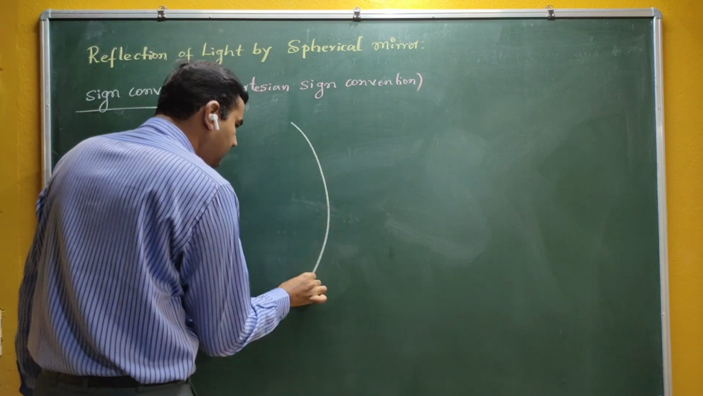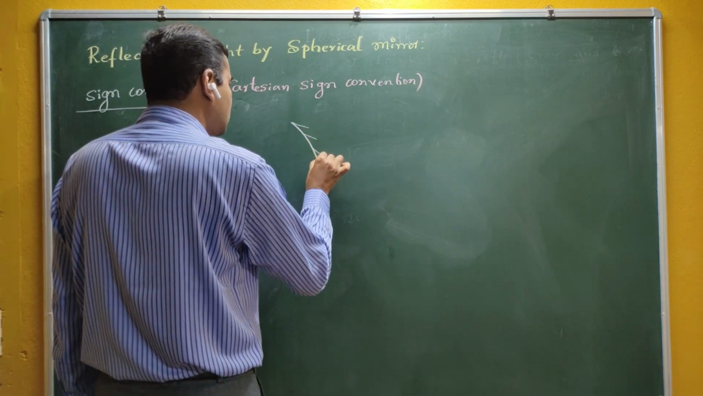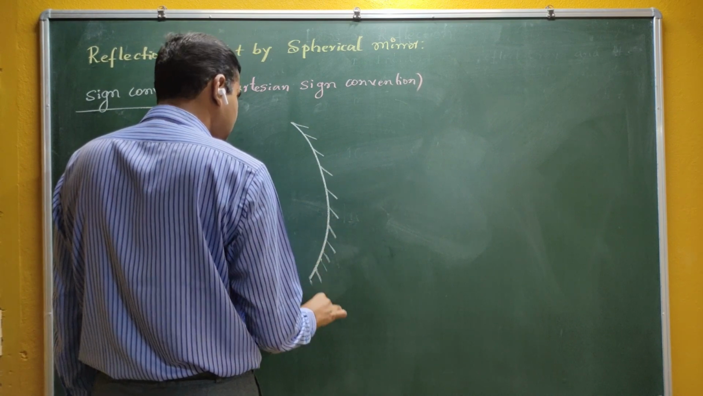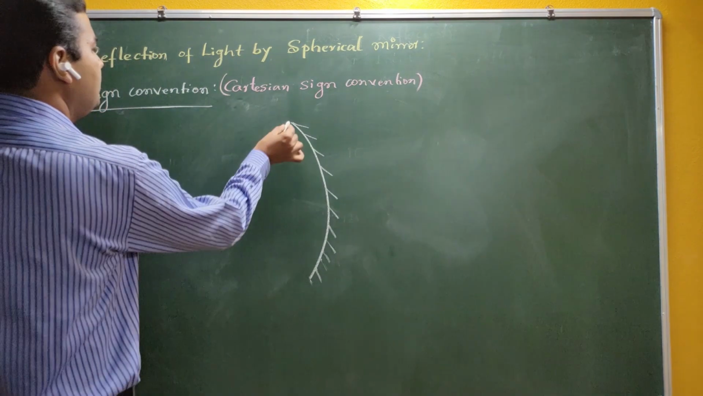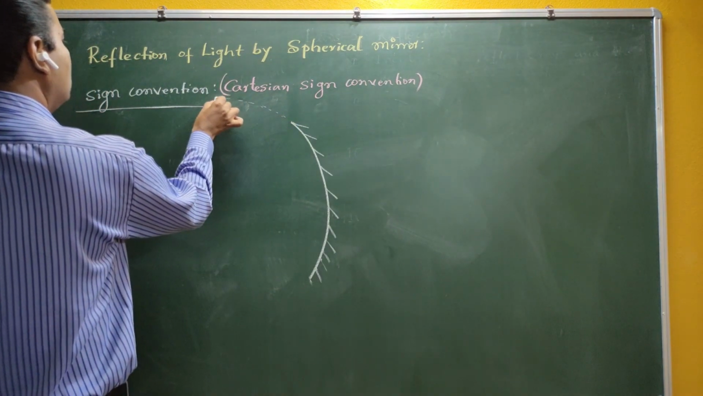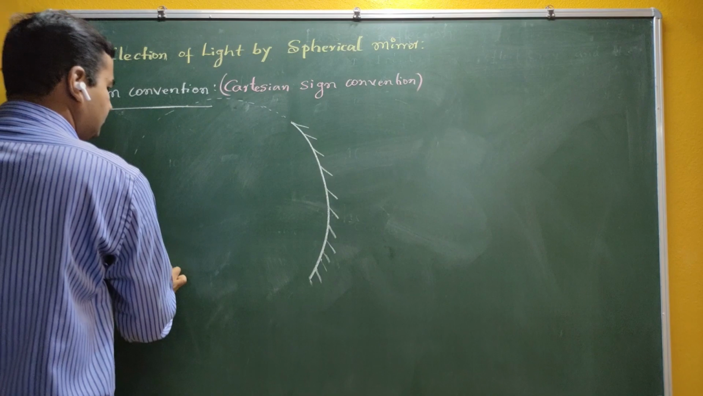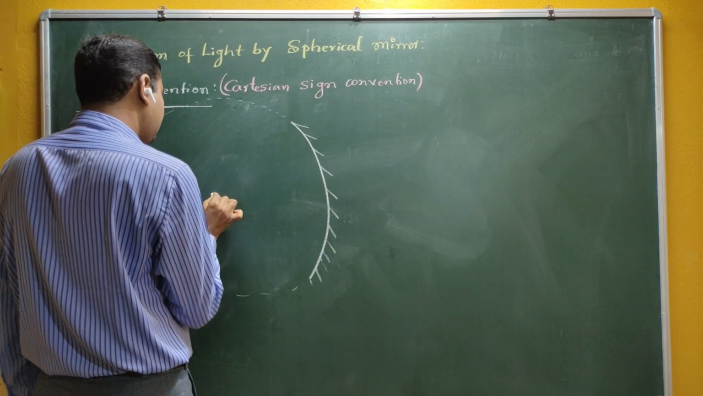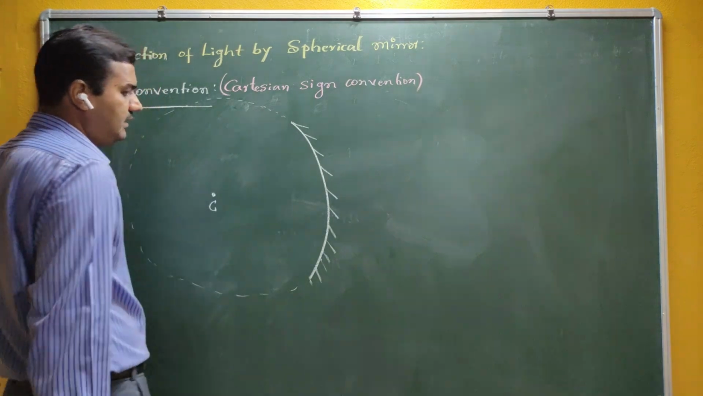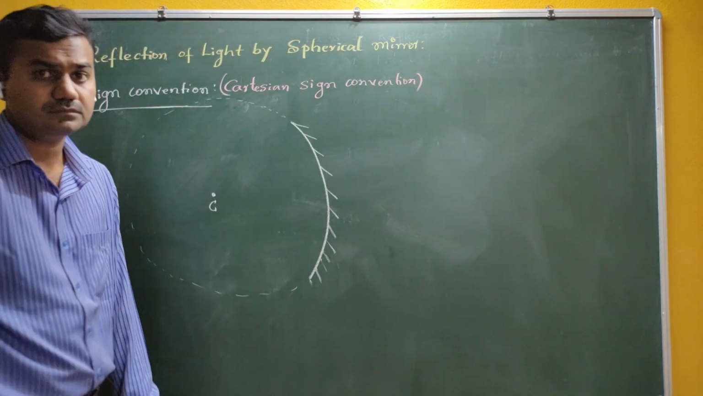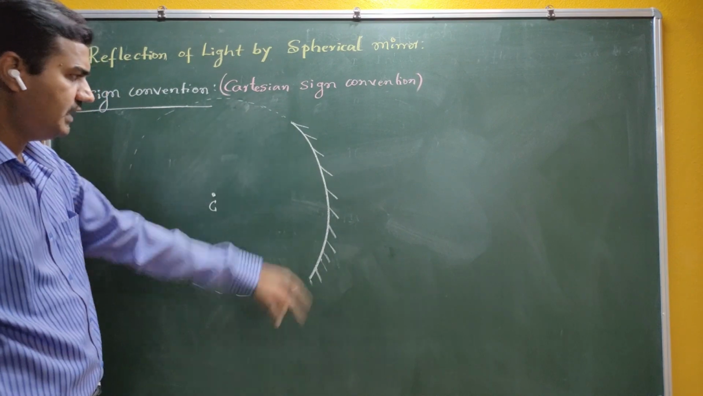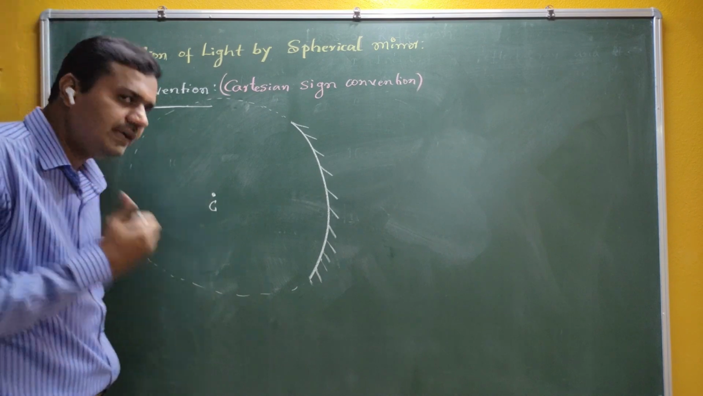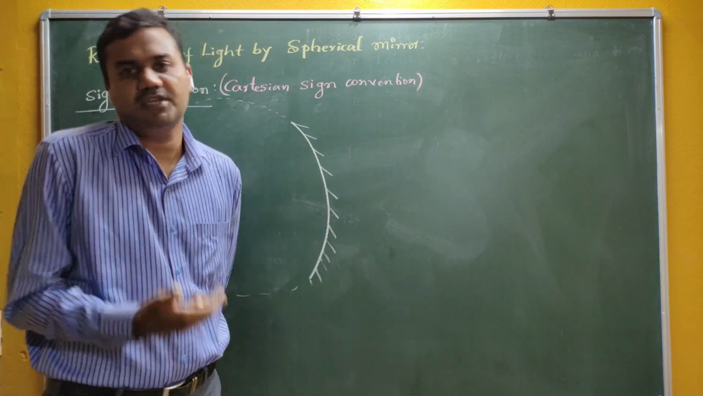Now see, this is a mirror. For the sake of explanation, let me take a concave mirror. This sign convention is applicable for both, but for the sake of discussion, let me take a concave mirror. What is a spherical mirror? It is nothing but a part of a sphere. A sphere has a certain center C. That C is called the center of the sphere. But I have taken only a part of the sphere, therefore we call it the curvature, and C is called the center of curvature. The center of curvature is nothing but the center of the imaginary sphere.